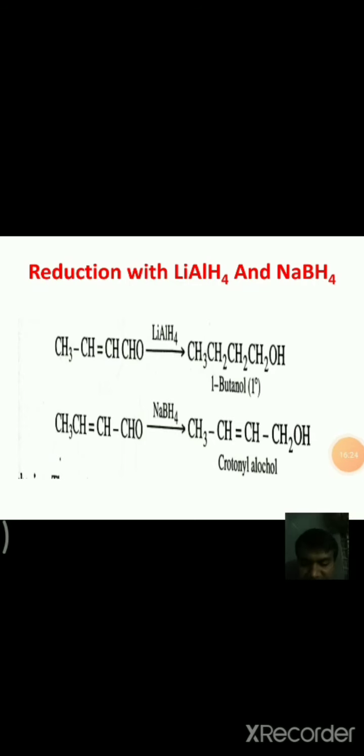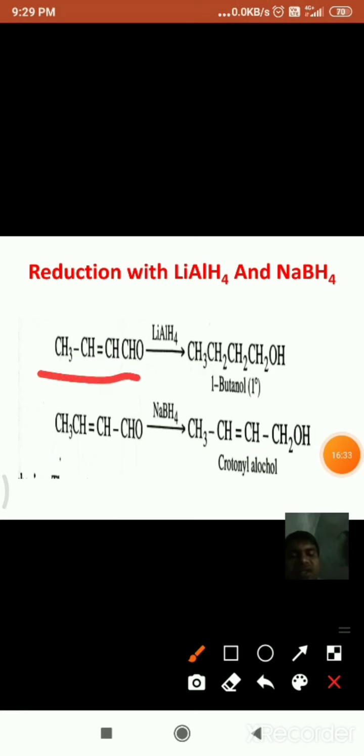For example, see here in the first reaction, this is the first reaction. See here, in this, the aldehyde gets converted into CH2OH in the presence of lithium aluminum hydride, but here there is a conjugated double bond. That double bond is also reduced in the product.